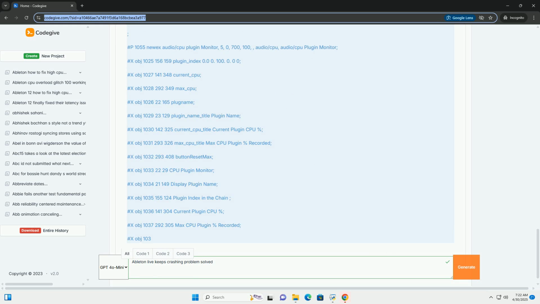Explanation. 1. Scope visualizes the incoming audio signal. 2. ABS calculates the absolute value of the audio signal. 3. Snapshot takes a snapshot of the audio level periodically. 4. Subtraction calculates the difference between the current and previous levels. 5. Comparison checks if the level difference exceeds a threshold. 6. Counter increments a counter if the threshold is exceeded. 7. Threshold dial allows you to adjust the sensitivity of the loop detection.